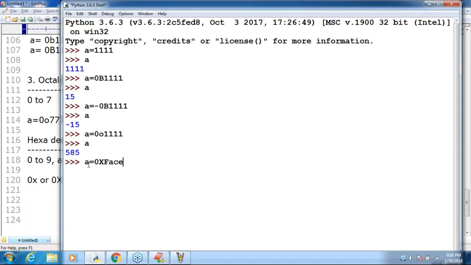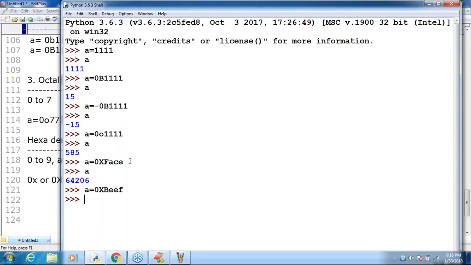A is equal to 0x face. Is it valid or not? Valid or not valid? Because FACE is valid, I am using A to F only. Yes, 64,206 is the corresponding value, right? Sir, if I take A is equal to 0x B, valid or not? 0x B.